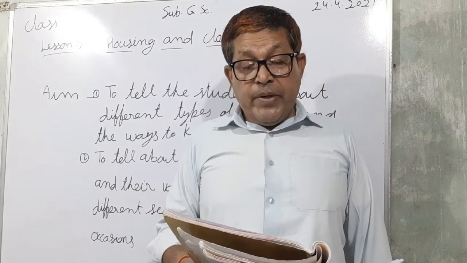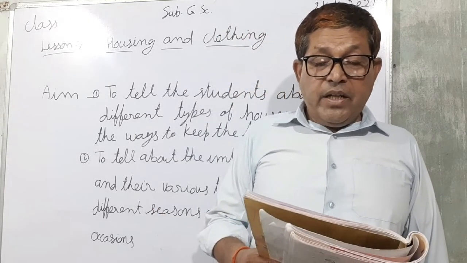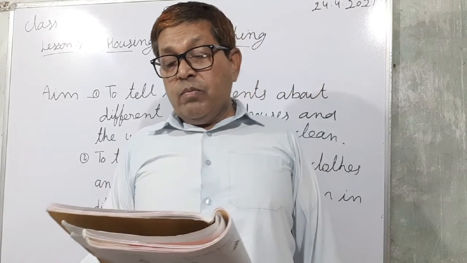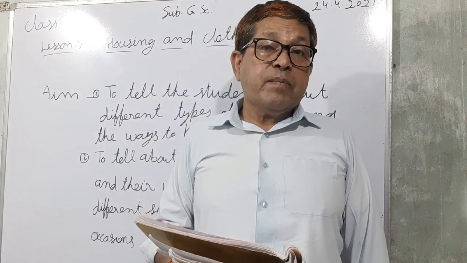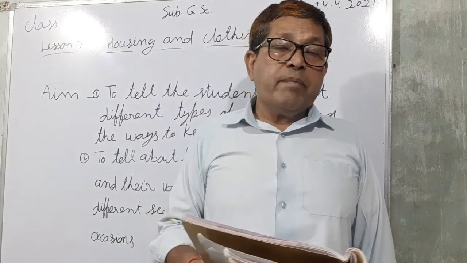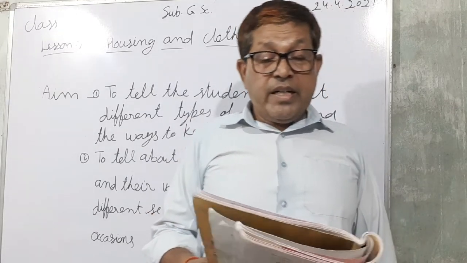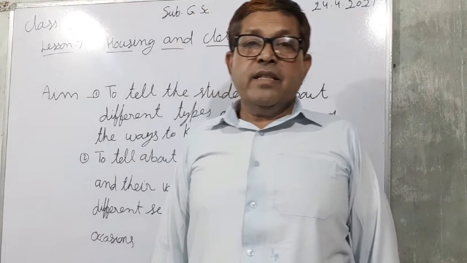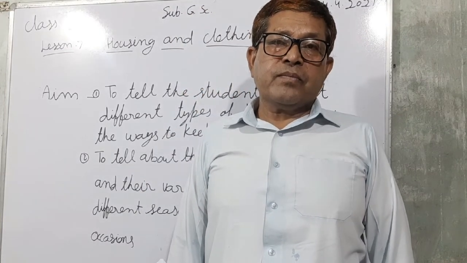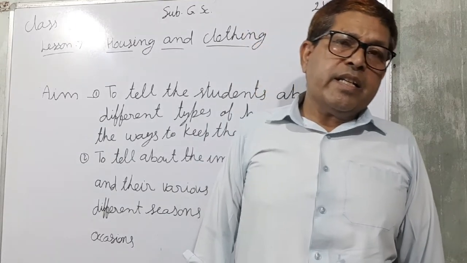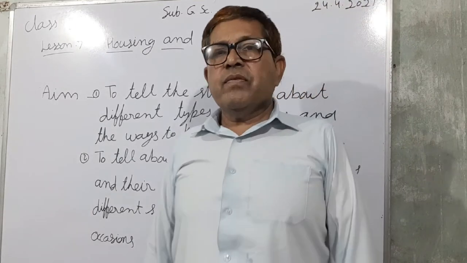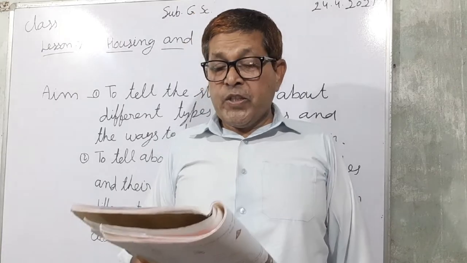We use bricks, cement and wood to build houses. What are the raw materials? Bricks, cement, iron, etc. These are the raw materials which are used for making houses.